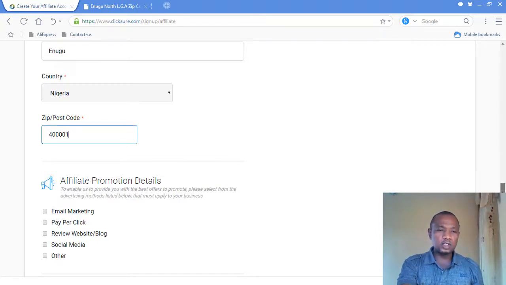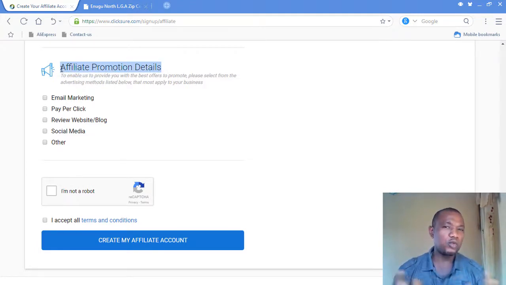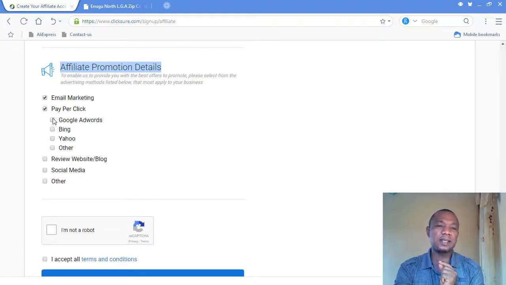Then when they come to this particular area, it says affiliate promotional detail. In other words, what traffic sources or methods will you use to promote offers on this particular Clicksure? That's what they ask you. For me, I can use email marketing. I can also use pay-per-click. If you don't know anything, just select what I select here. When it comes to pay-per-click, I can use Google AdWords, Bing, and Yahoo. For others, I don't select others.